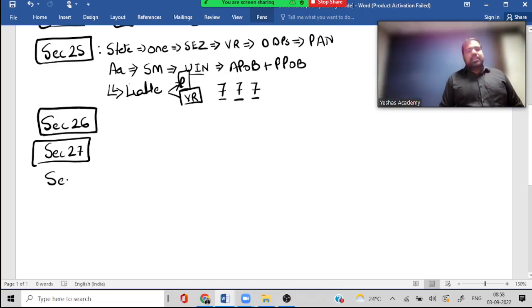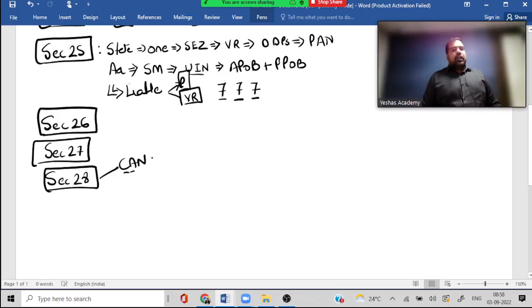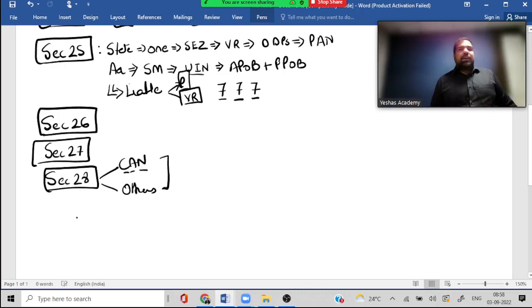Next, guys, can we change it? We can, if it requires approval: constitution change, address change, and name change. Others, guys, no approval. And guys, can we change the PAN number?